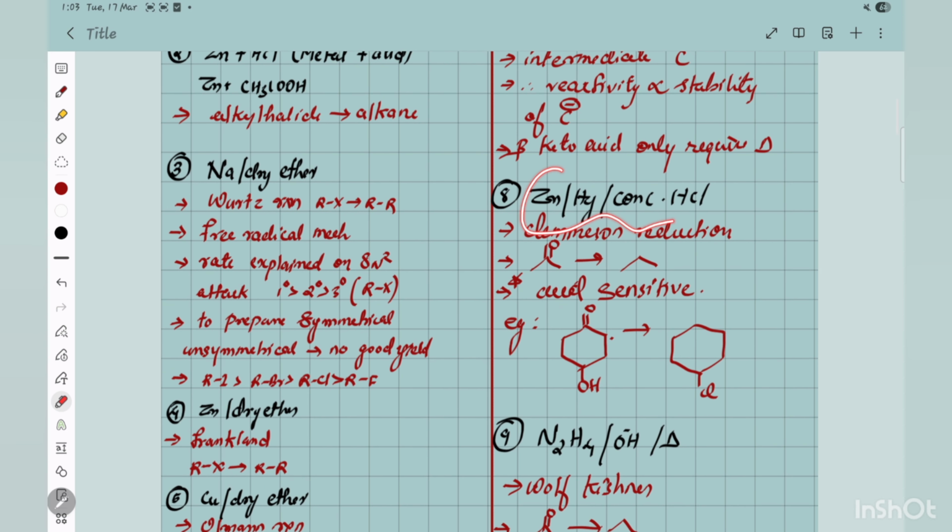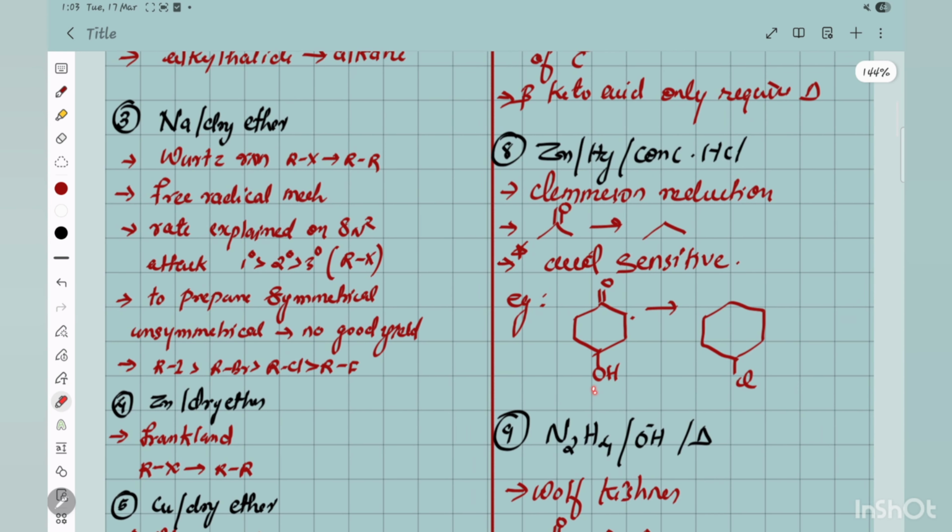Now if you are going with Clemmensen, we know Clemmensen reduction converts the C double bond O to CH2, but there is an important point you have to remember. For example, it is acid sensitive, because we are taking concentrated HCl. So if any group is there which can react with this concentrated HCl, it will react. For example, OH. If you react it with concentrated HCl, H plus will attack and H2O becomes a good leaving group, and this will leave, and Cl minus as a nucleophile will come and attack.